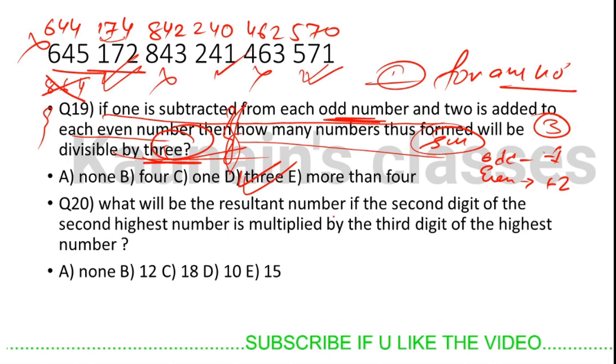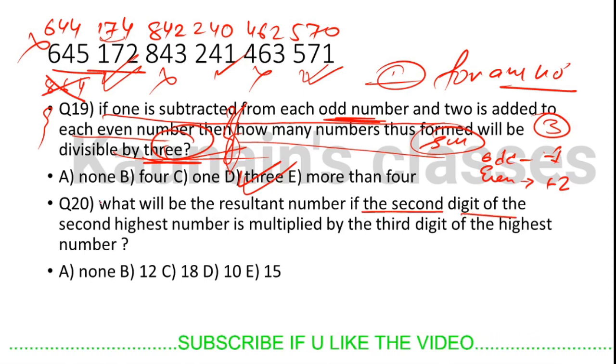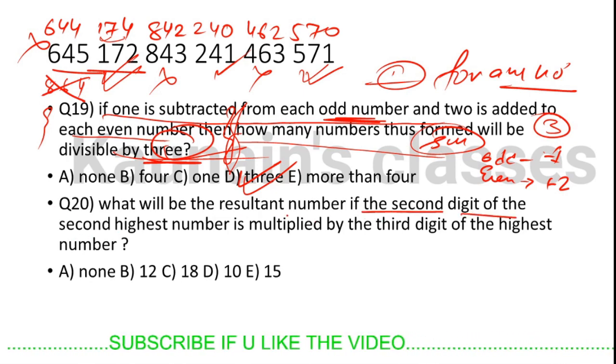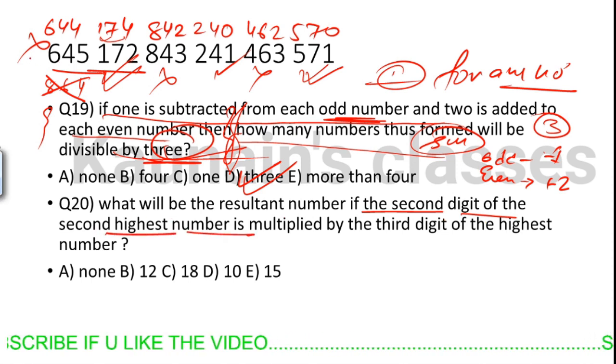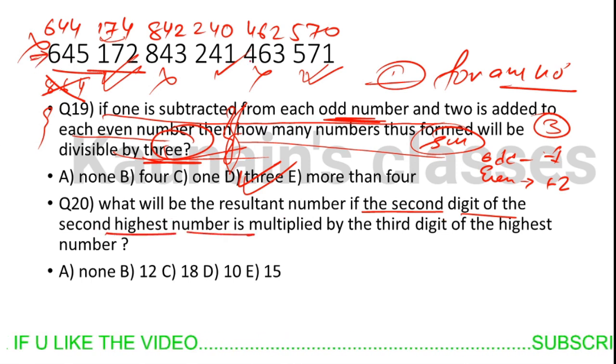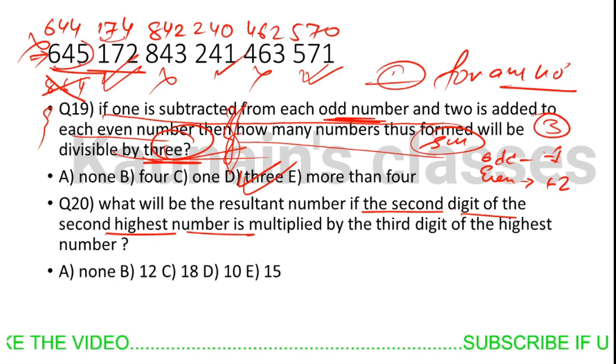What will be the resultant number if the second digit of the second highest number... So which is the second highest number? Look here, which is the second highest number? So 645 is the second highest number.